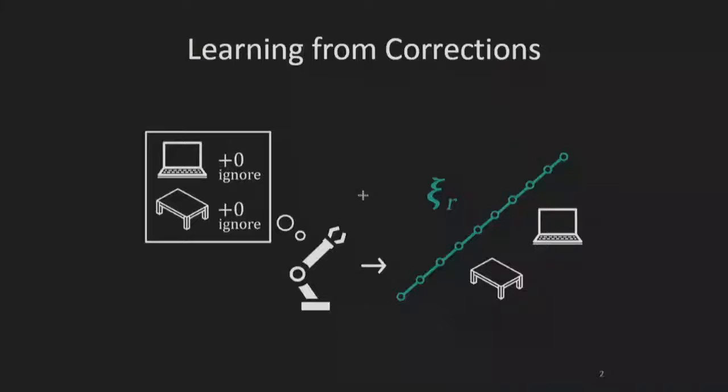Learning from corrections is an iterative process. The robot starts with an estimate of the human's preferences and performs the optimal trajectory with respect to that estimate. For example, here the robot thinks that it should ignore both the laptop and table.